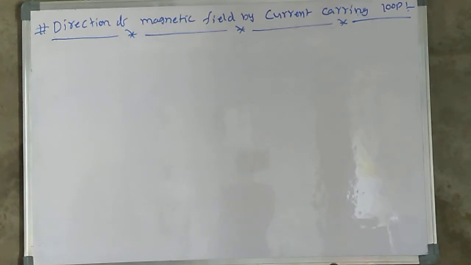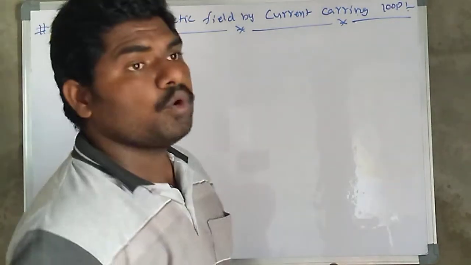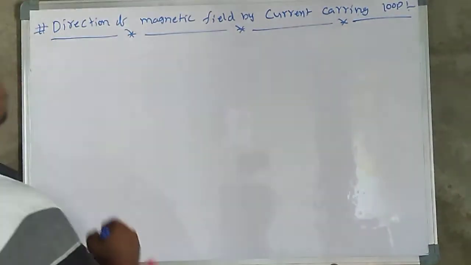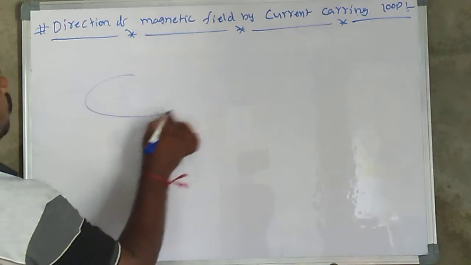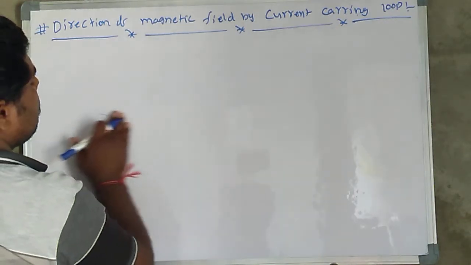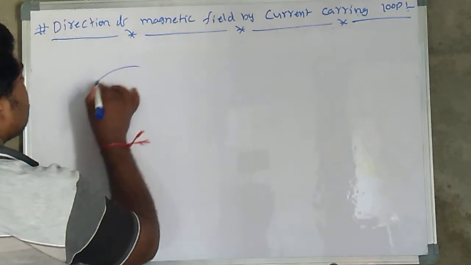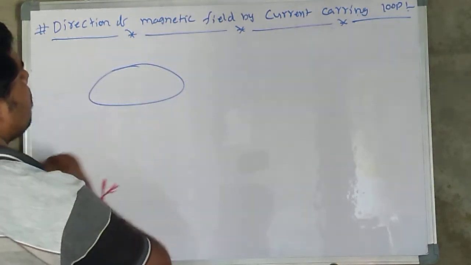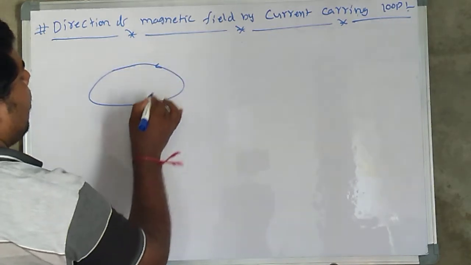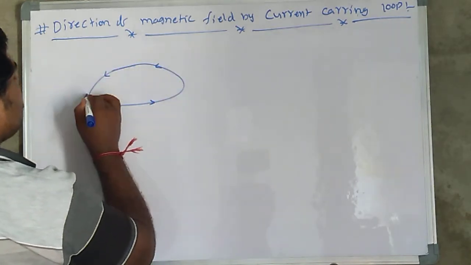Next, another important topic: direction of magnetic field by a current carrying loop. So let us consider one loop like this. In this loop, I would like to consider the current direction anti-clockwise.